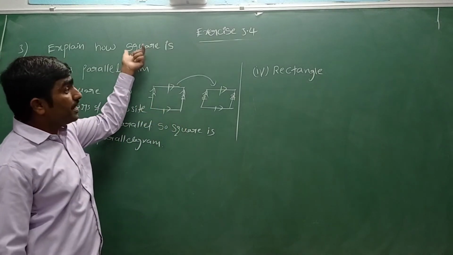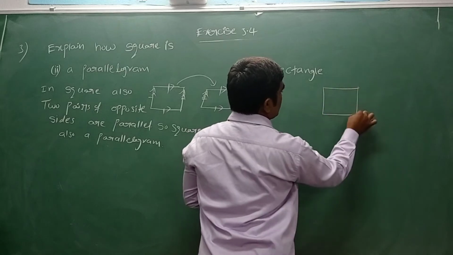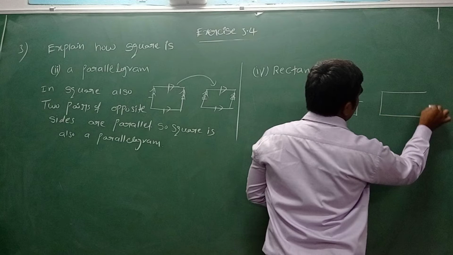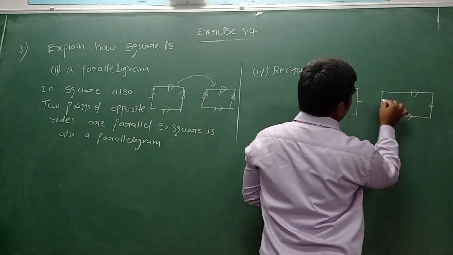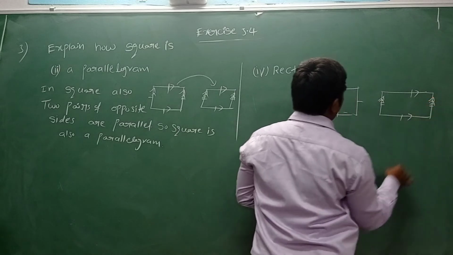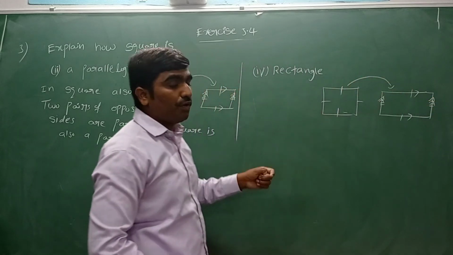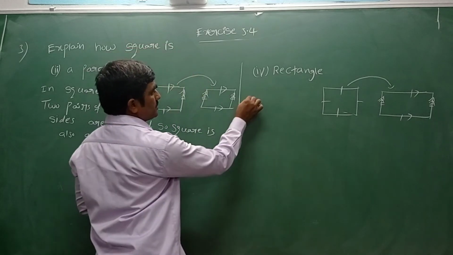How can we say square is a rectangle? In square, we know all the four sides are equal. In rectangle, opposite sides are equal and parallel. How is square a rectangle? In square also we have opposite sides equal and parallel. Yes, I can say that.